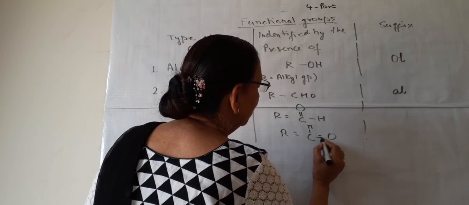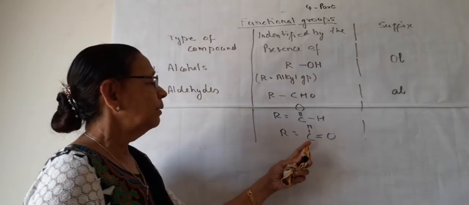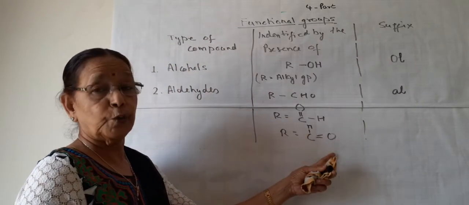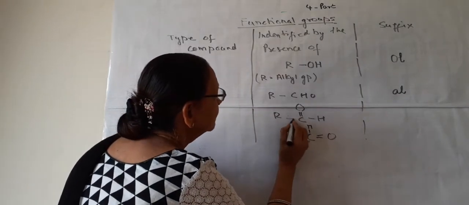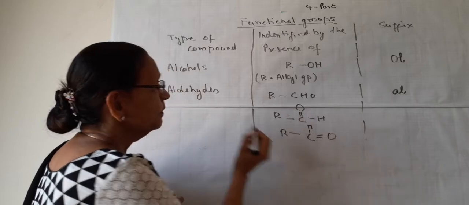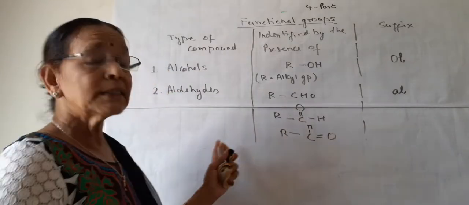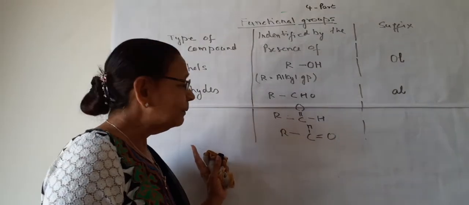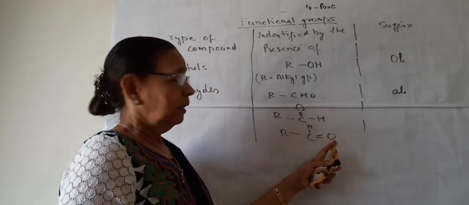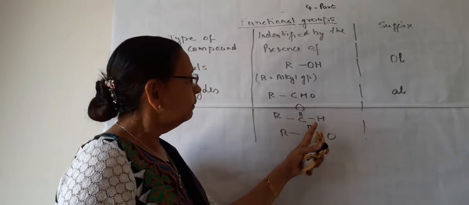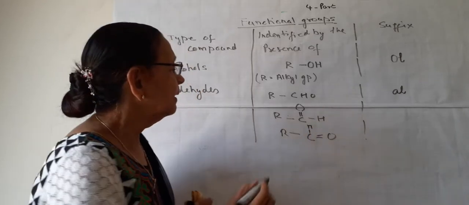Anyway, we can write it, but the group is CHO or aldehyde group, where it is attached to this alkyl group. This may be any length of carbon chain, and this O is attached with a double bond and hydrogen with a single bond.